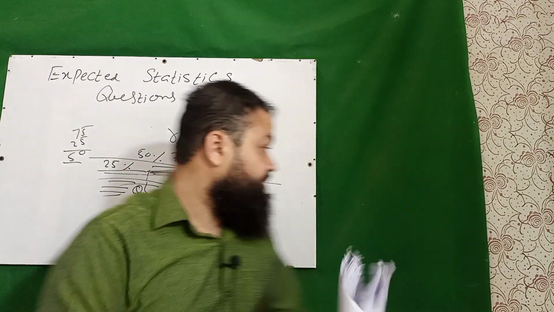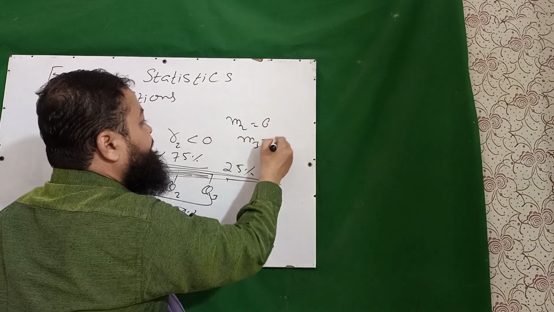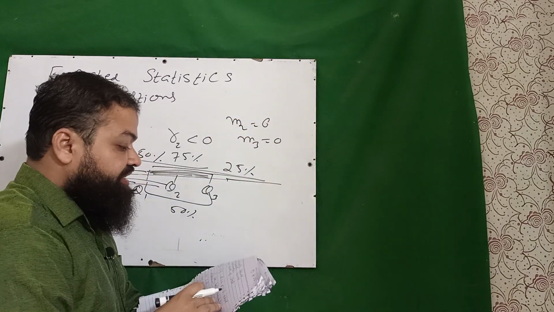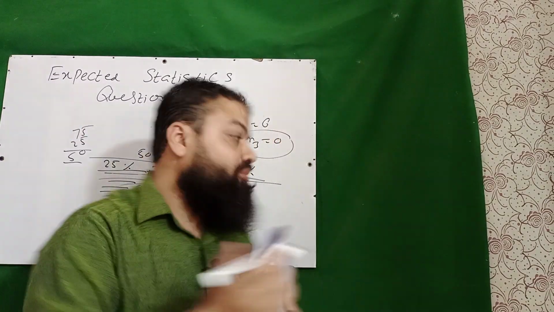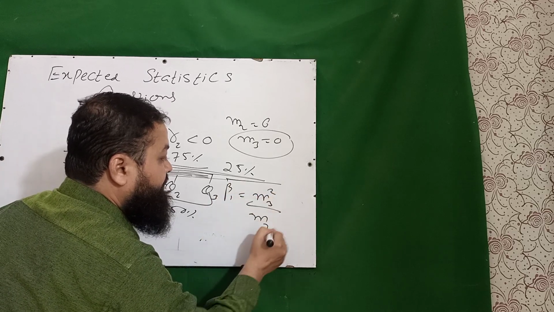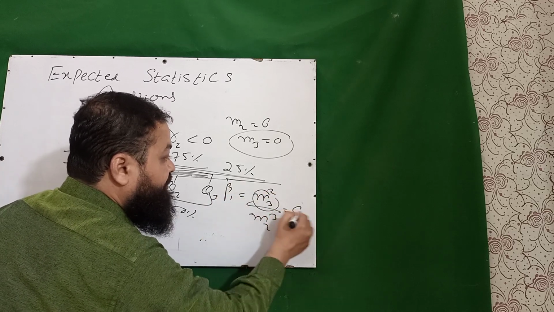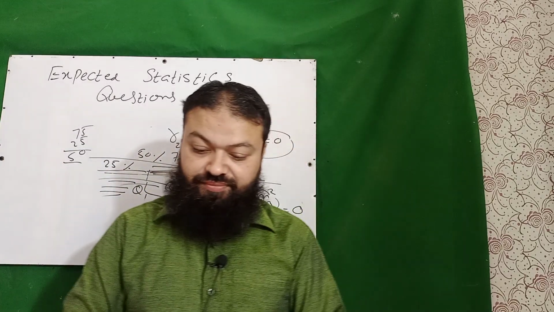Next is, if M2 is equal to 6 and M3 is equal to 0, then the distribution is, dear students, M3 0 means we have symmetric distribution, because what is beta 1? It is M3 square over M2 cube. If M3 is 0, then beta 1 is 0, and we have the symmetric distribution.